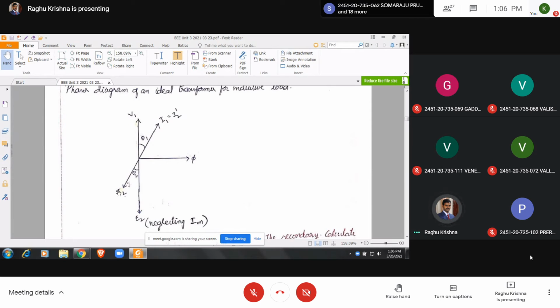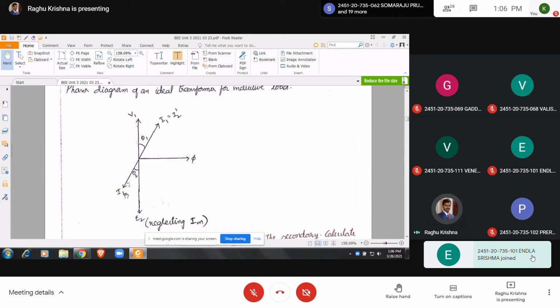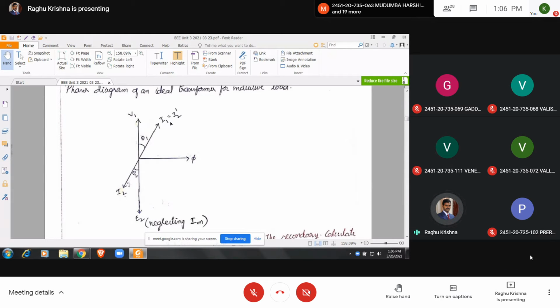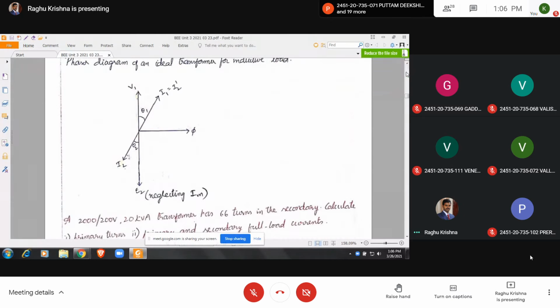Now due to the flow of current I2 in the secondary, the primary will draw more current. So here I1 is equal to I2 dash. So what is I2 dash? K into I2. So K into I2 is the I2 dash. This is very important. I2 dash is equal to K into I2. So here I1 is equal to I2 dash, which is equal to K into I2. How did you get this K into I2?